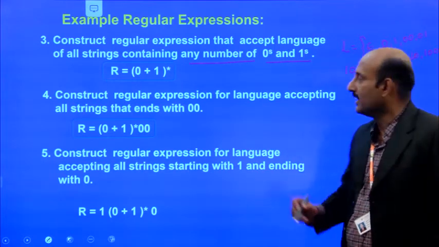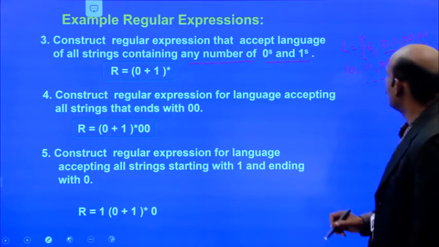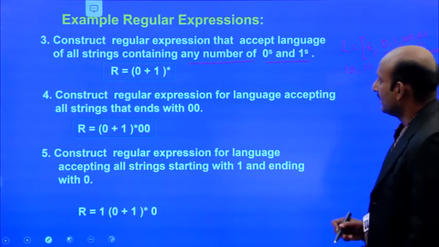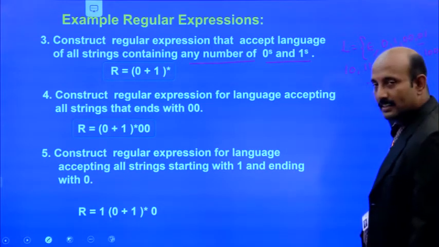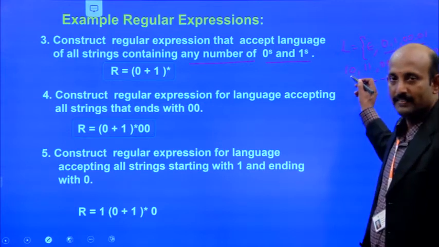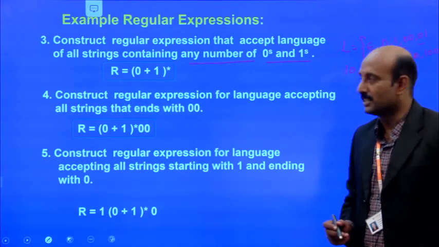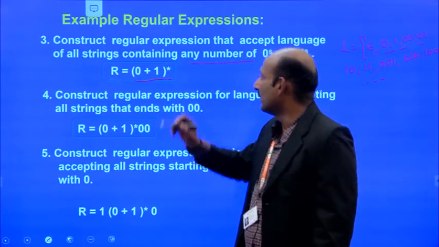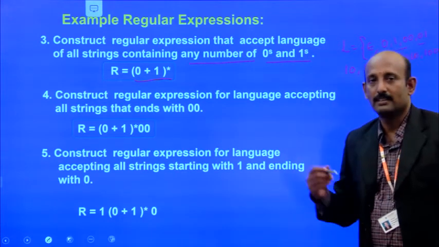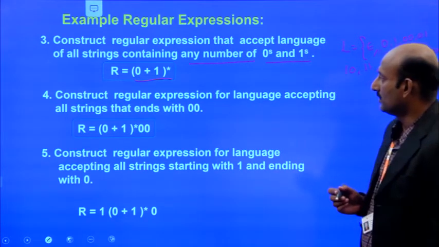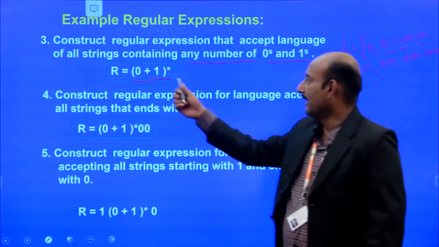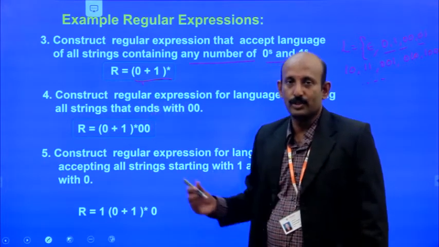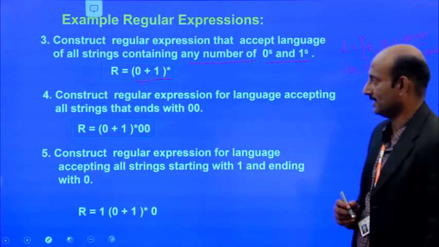So this is the language that contains any number of zeros and ones, and we can write this language in the form of a regular expression. The regular expression R equals (0+1) whole power star. The star indicates zero occurrences or more occurrences of zeros and ones. That is the meaning of this.